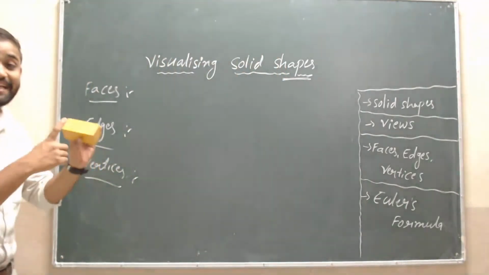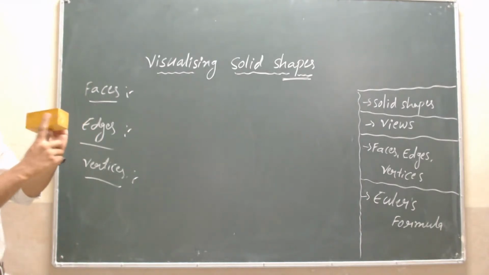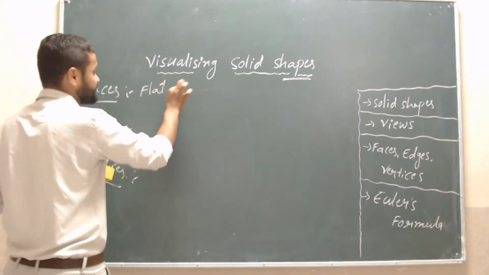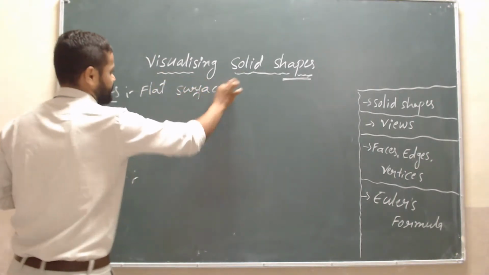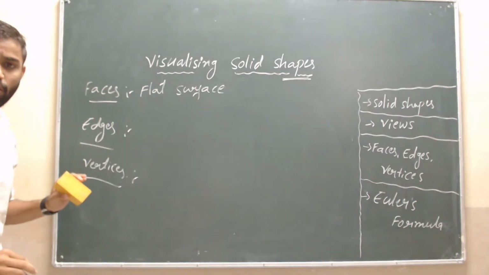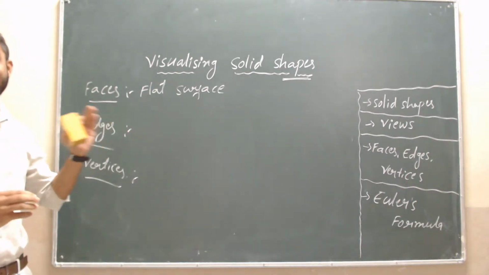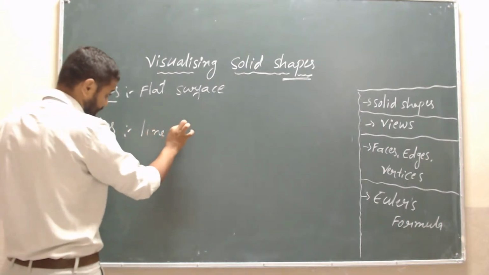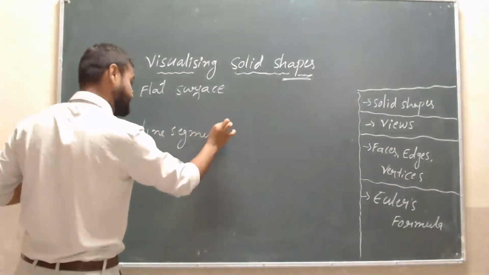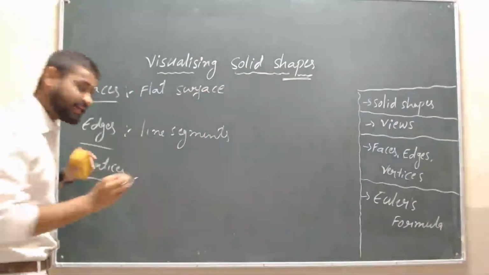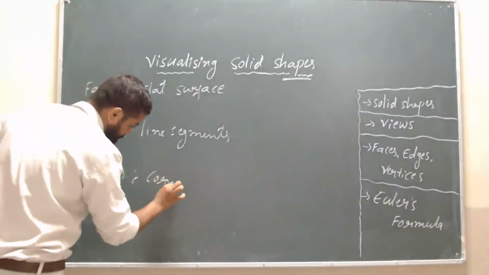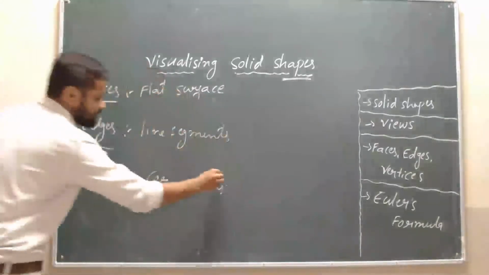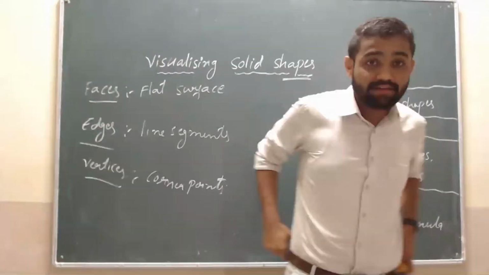See, the flat surface, students, the flat surface is called a face. And edges mean straight lines, or line segments, we can call them line segments. And vertices are corner points. Okay, so easy definitions are over.